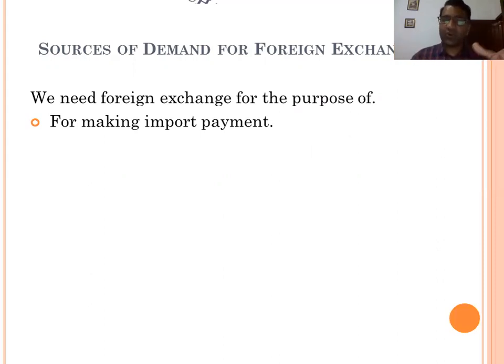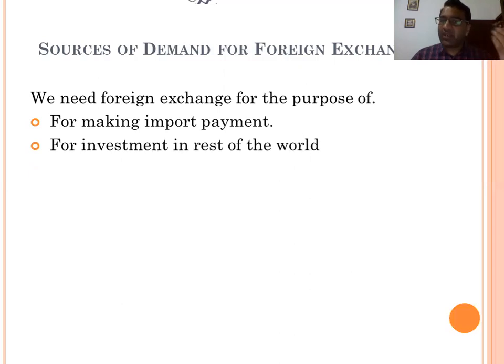I already told you, foreign exchange is a currency or a reserve of foreign currency. So for making import payments, we need foreign exchange, because we cannot make import payments in rupees. We need dollars or any other country's currency. So we require foreign exchange to make payment for imports.